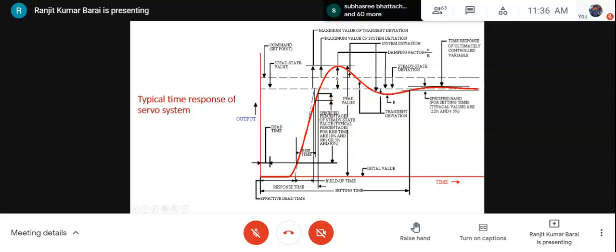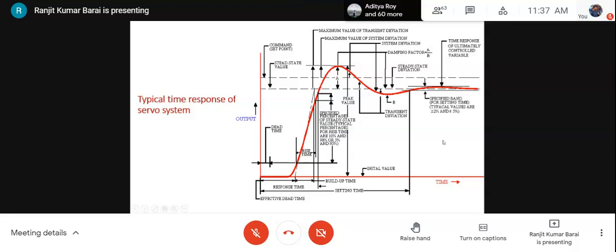The response will be like this in the ideal case, but what happens? We have neglected the electrical time constant because of its small value. So the approximated transfer function is very similar to a first order system. But if you reduce the mechanical damping, then what will happen? The first order response may become under damped, and it may exhibit like this.